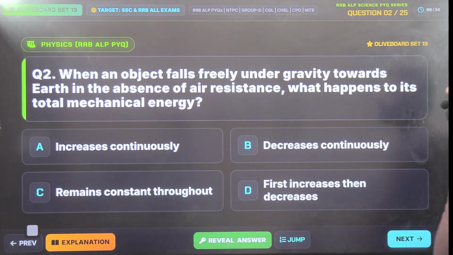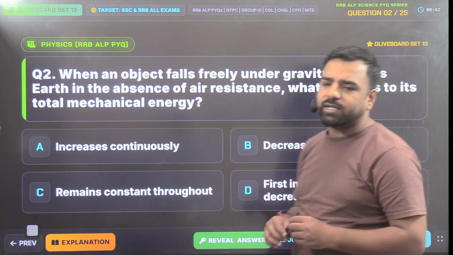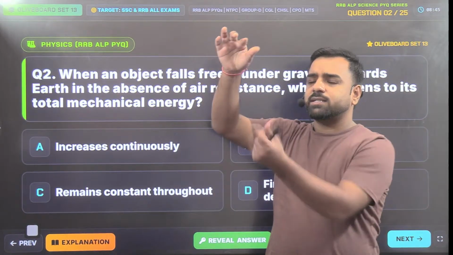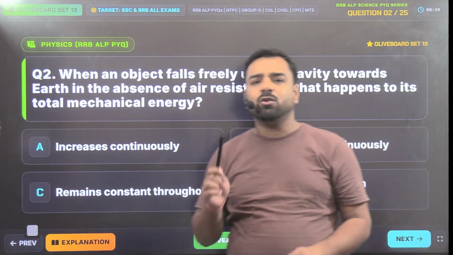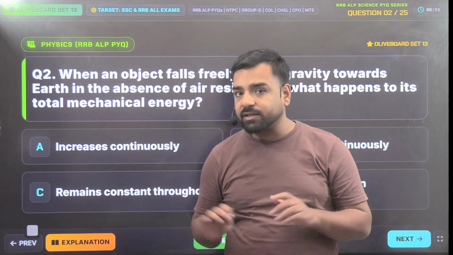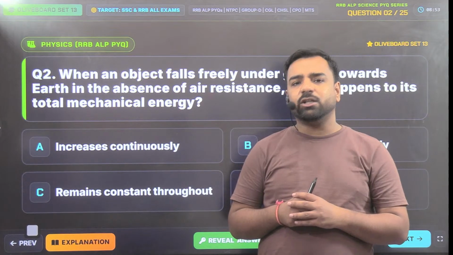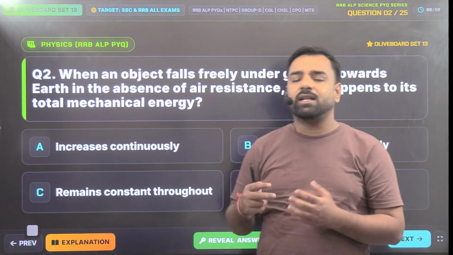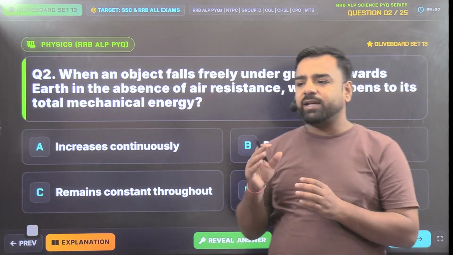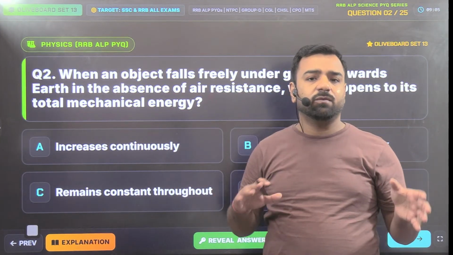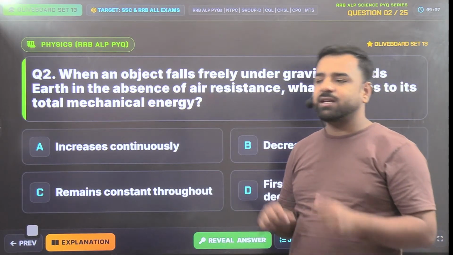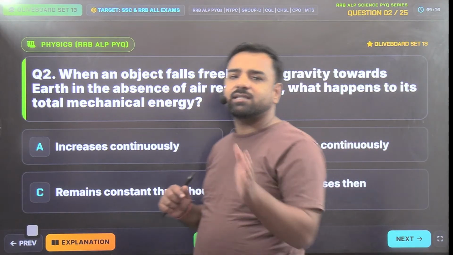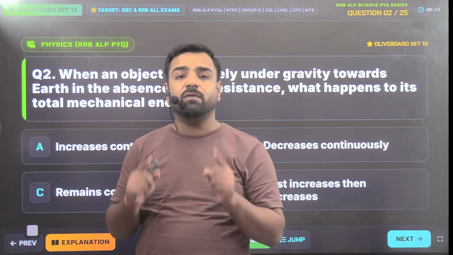Next is, when an object falls freely under gravity towards the earth in the absence of air resistance, what happens to the total mechanical energy? Let's say you are dropping something. When you drop something, the value of g remains constant. We are talking about acceleration due to gravity. But certain things differ: its velocity changes, and its kinetic energy and potential energy both vary. One increases, another decreases. But the mechanical energy, the sum of the potential and kinetic energy, always remains constant.